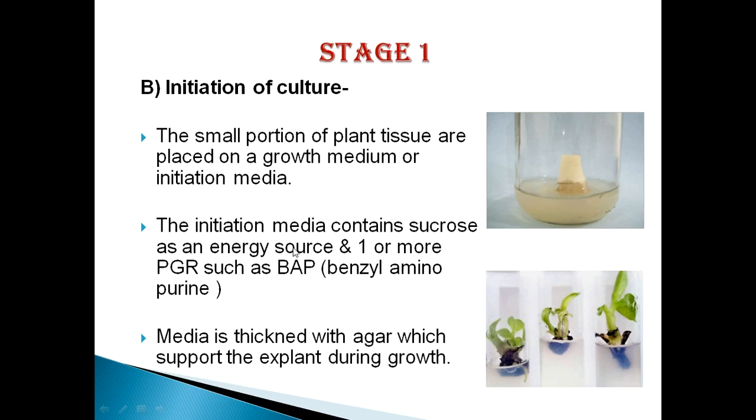This initiation medium has a high source of sucrose as an energy source and one or two plant growth regulators such as benzyl aminopurine, kinetin, and 2iP. These are the cytokinins which enhance cell growth and lead to the formation of shoots. This medium is thickened with agar, which is extracted from seaweed and provides support to the explant during plant growth.